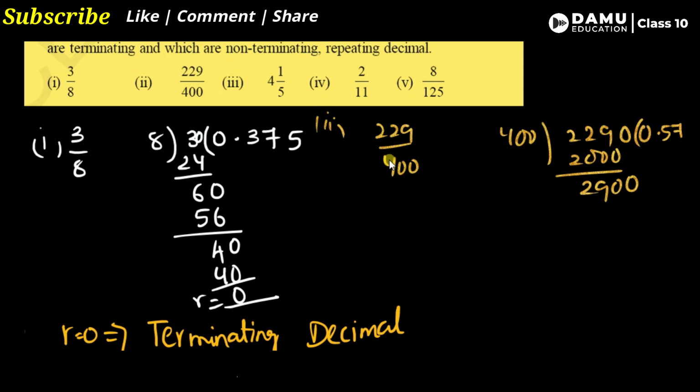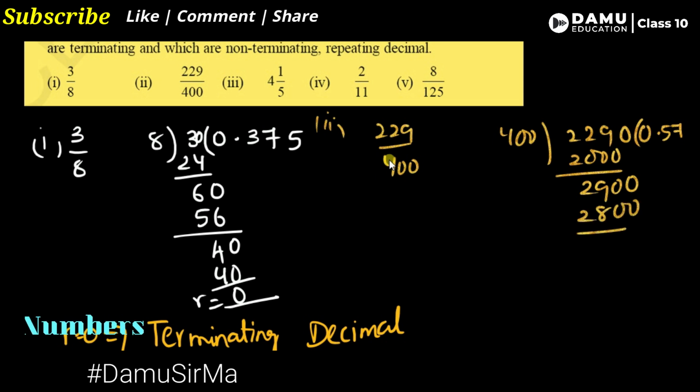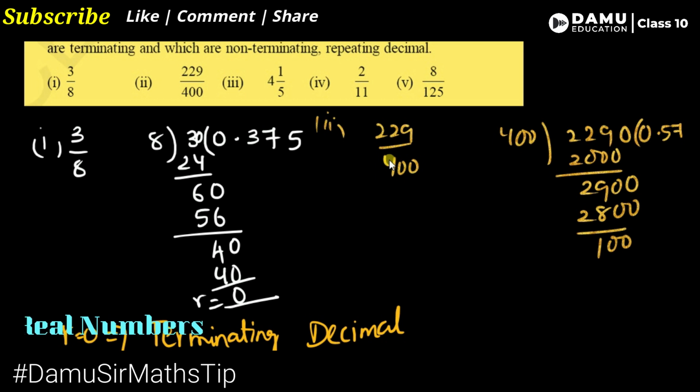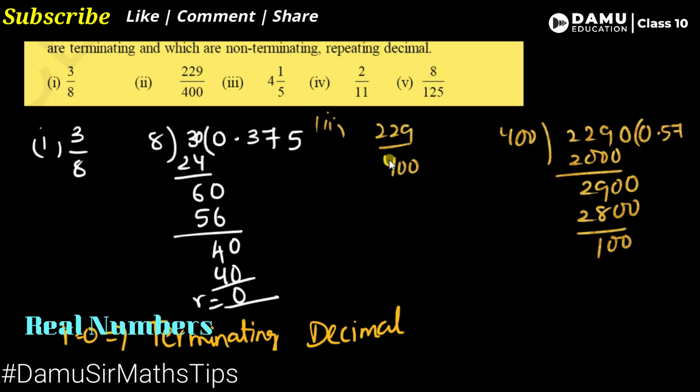400 into 7 is 2800. Then we get 100, and then 1000. Then 2s are, 400 2s are 800. Then we get 200, then 2000. Then 5s are, as usual we know that. So 400 5s are 2000, and the remainder is 0.